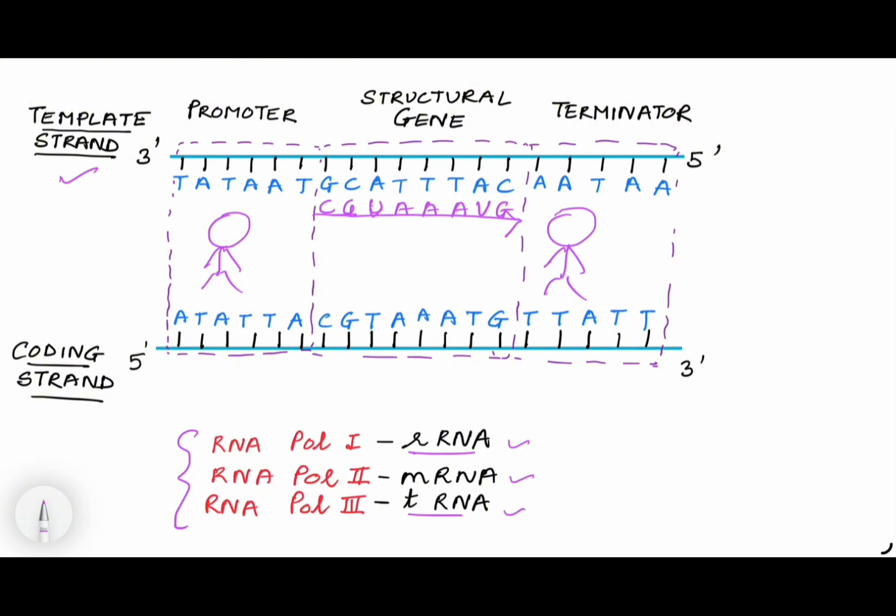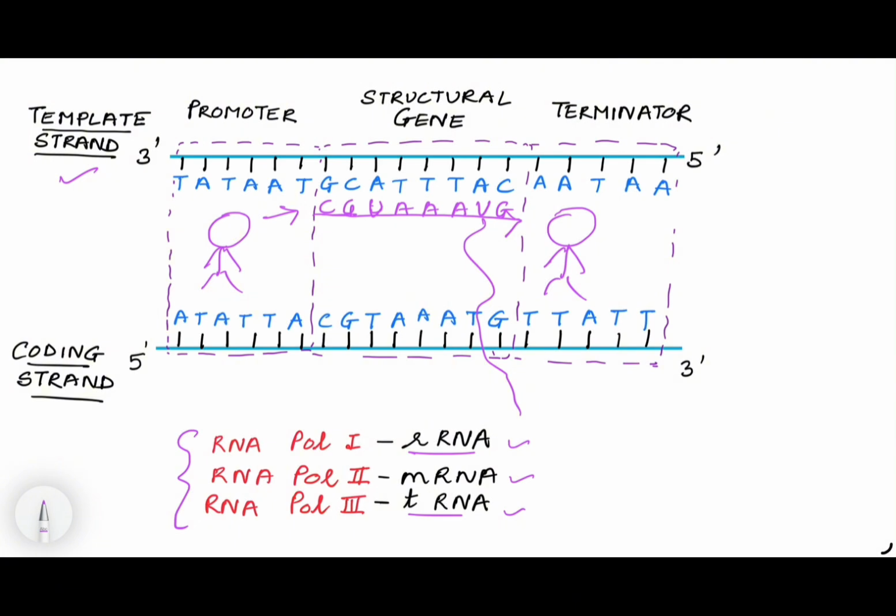So what happens is when it attaches to the promoter site, then both the strands of DNA separate and they start forming RNA. When it reaches the terminator site, RNA polymerase is released and both the template strand of DNA and RNA, which were binding together, because RNA polymerase is released, they are also free and then RNA is released. Now this process occurs inside the nucleus in eukaryotes, because eukaryotes have nucleus, and from DNA this RNA is produced and it occurs in the nucleus.